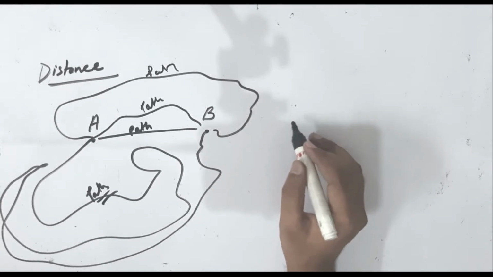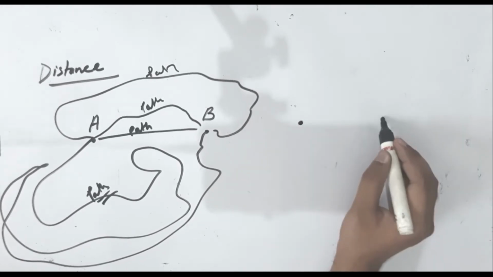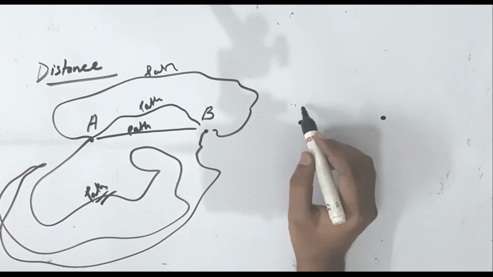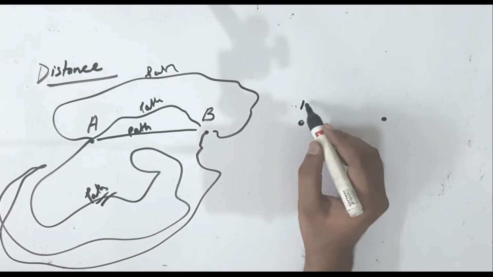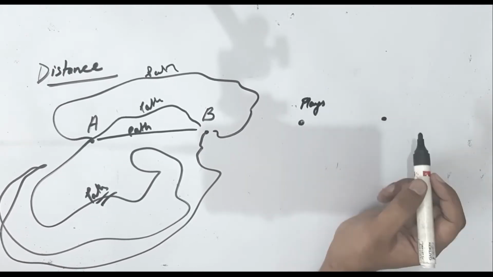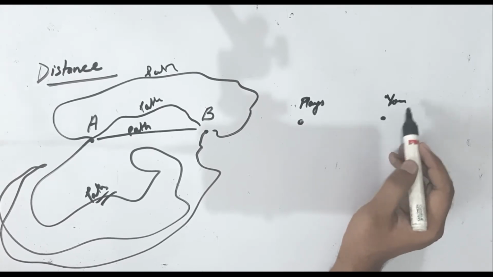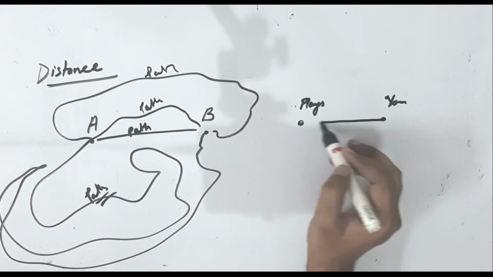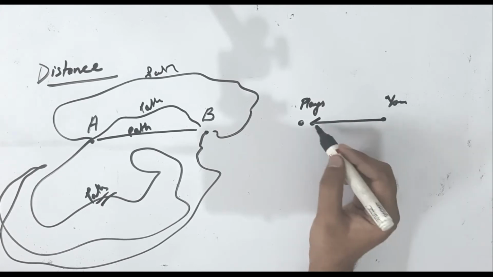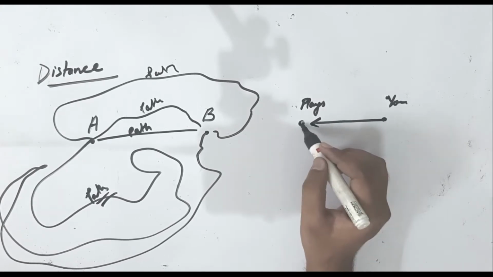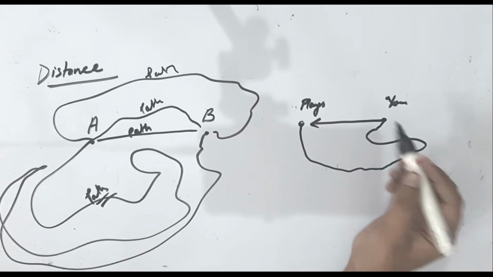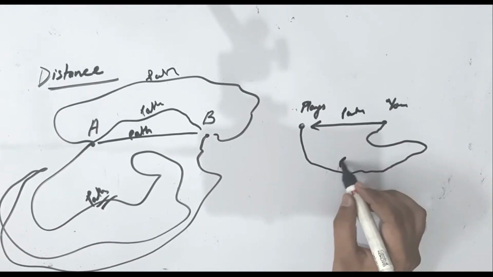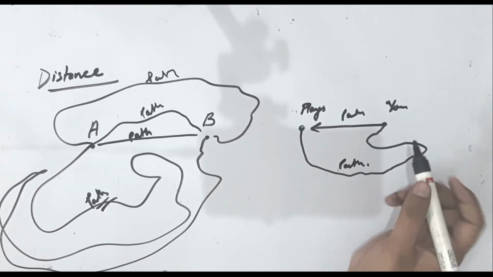Let me give you another example. When you are going to the playground, this is you. When you are going to a playground, you directly go to the playground. But when you have to come back to the class, how do you come? You go to drink water here and there, then you come. So this is a path and this is another path. This is known as